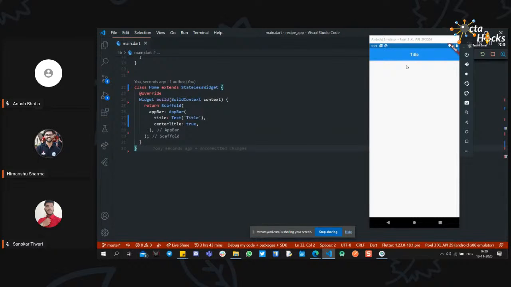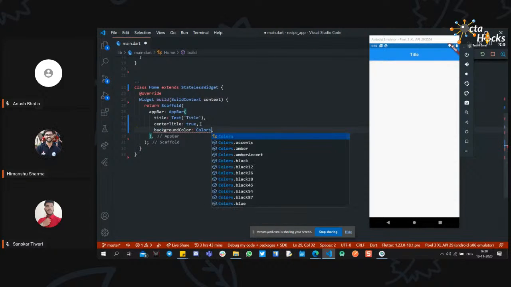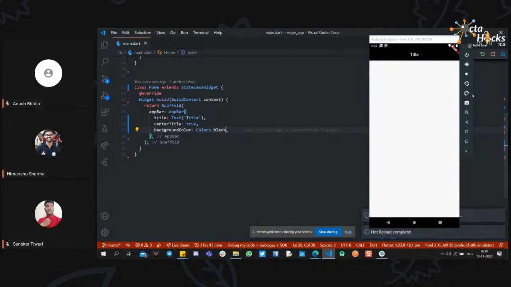After this, we need to change the background. We don't like this background, so you can change the background color to Colors dot whatever, for me like black. So we have the app bar of color black.